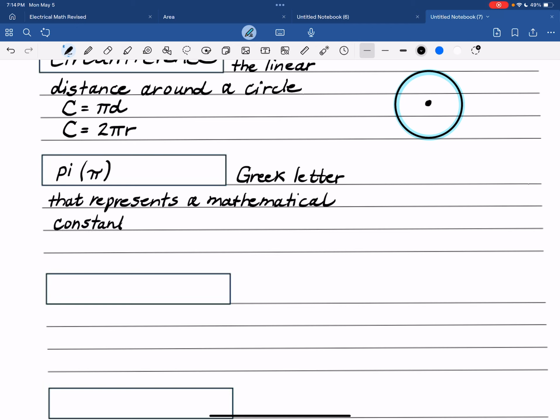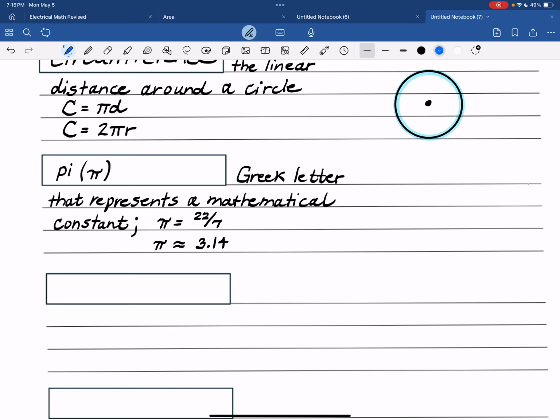Wherever you see it, it is the same. It's always related to a circle, and the exact value for pi is the fraction 22/7. The estimate for pi is 3.14.